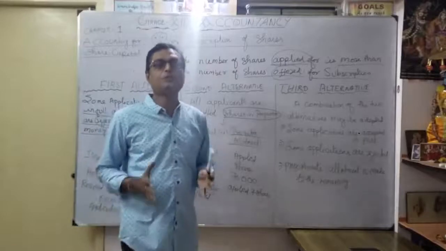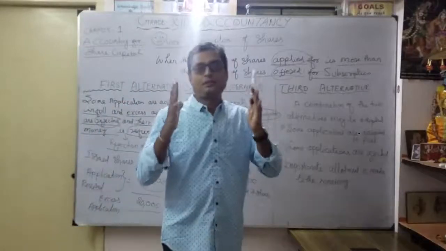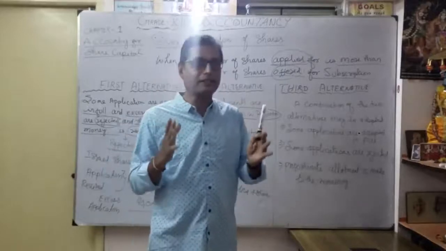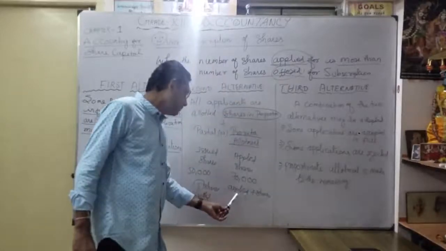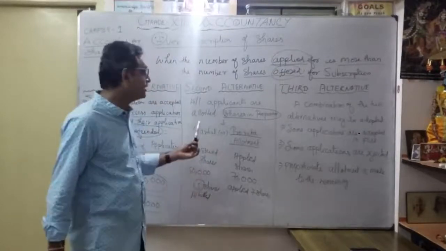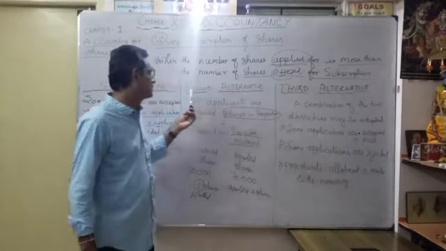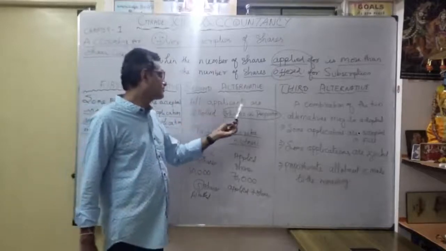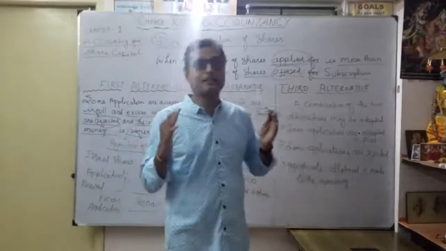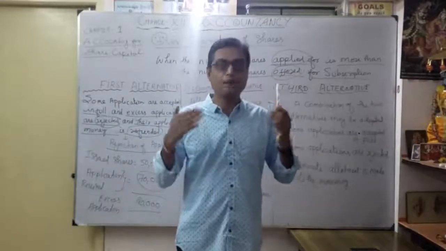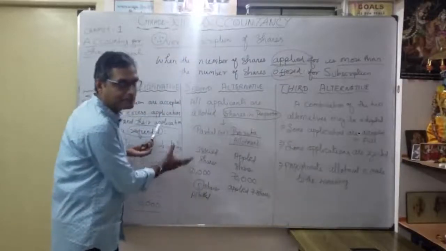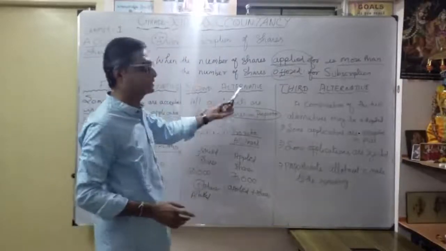For example, one person applied for 7 shares but was allotted only 5. Second alternative: all applicants are allotted shares in proportion.